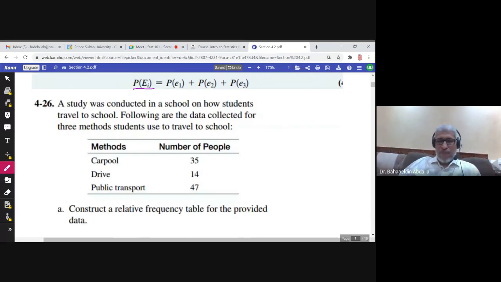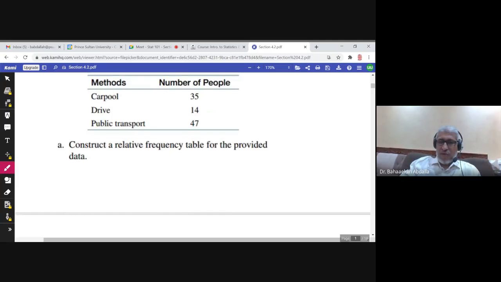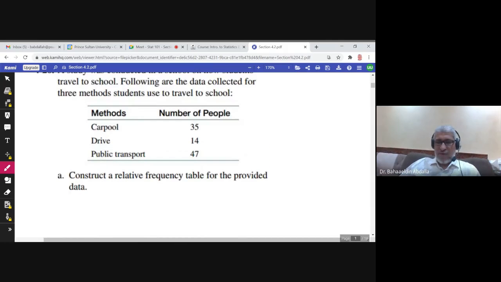A study was conducted in a school on how students travel to school. Following are the data collected for 3 methods students use to travel to school: carpool, drive, public transport. Drive by himself, I mean the student. These are the number of students who use each of these methods. The question: construct a relative frequency table for the provided data. You can think of this table as category and frequency, and he needs the relative frequency table.